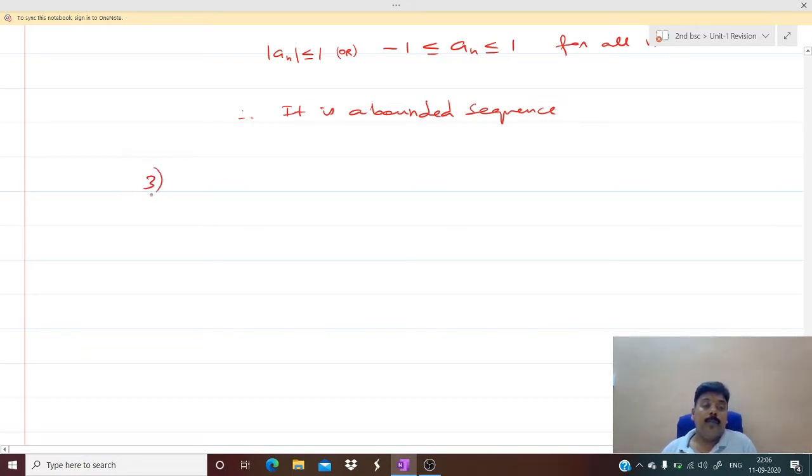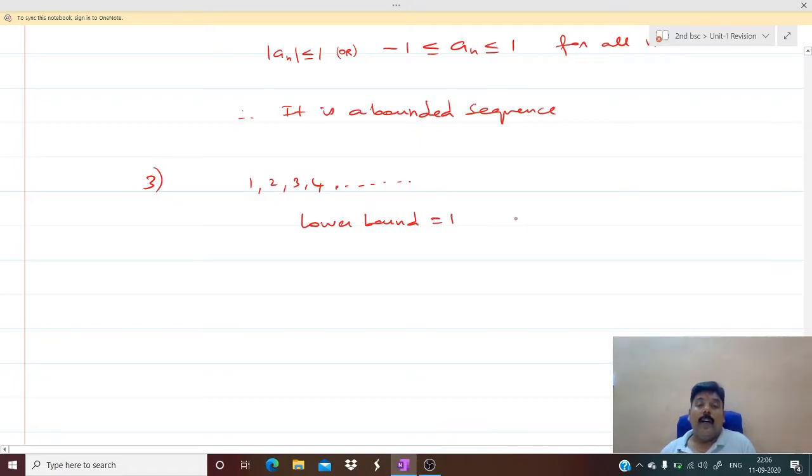Yeah, definitely. We have a sequence like this. For example, if I write 1, 2, 3, 4, etc., this sequence will go up to infinity. So I cannot write this element is less than something. So for this, we can find a lower bound.